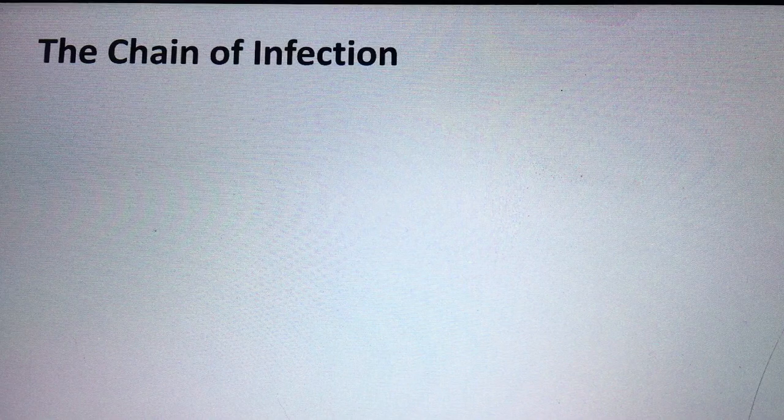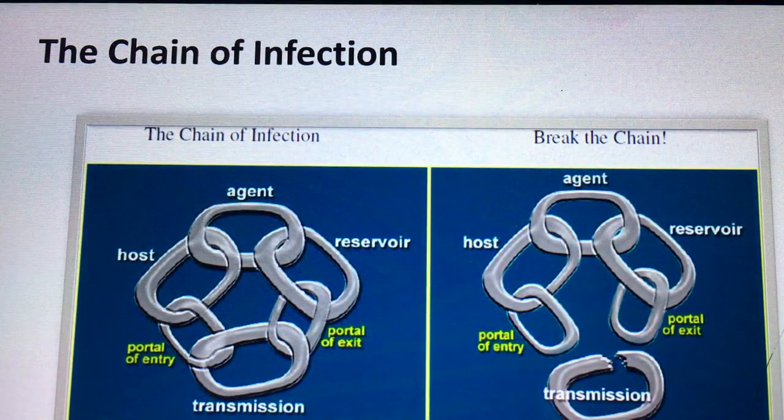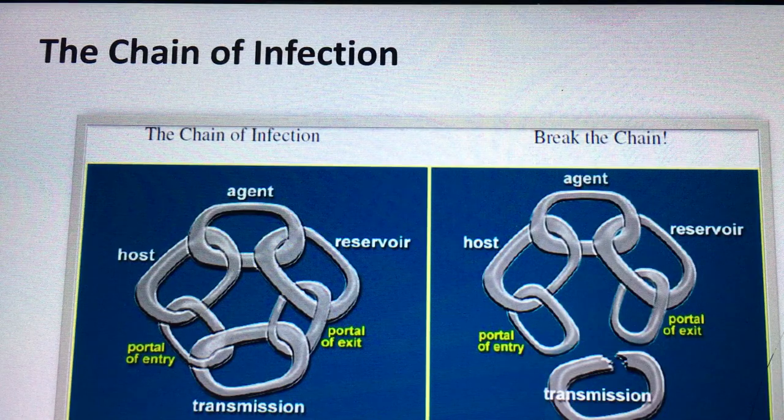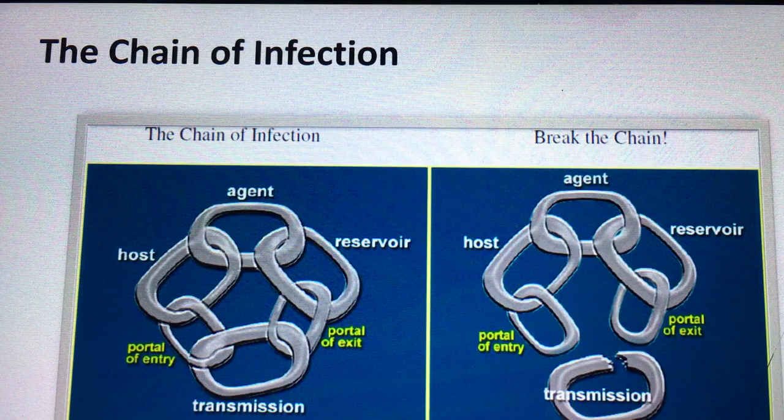So now we will see the chain of infection. First in the chain of infection is the agent, this MRSA. The agent is the MRSA and reservoir. Then portal of exit, transmission, portal of entry, and then host. This is an ongoing circle.